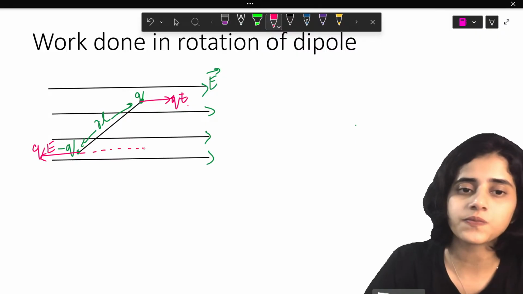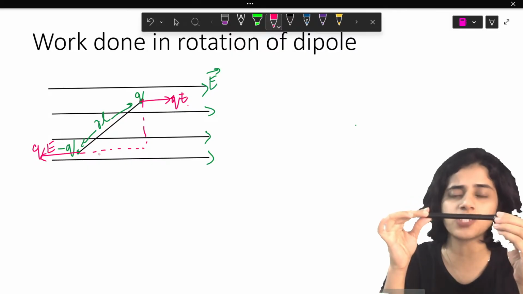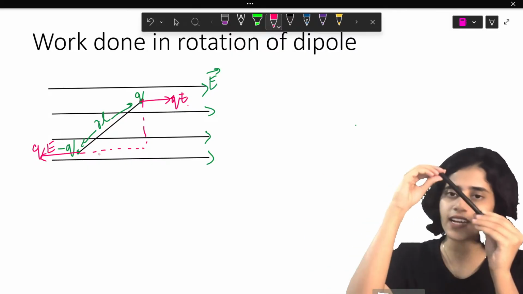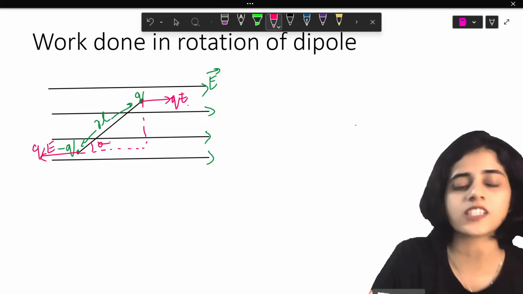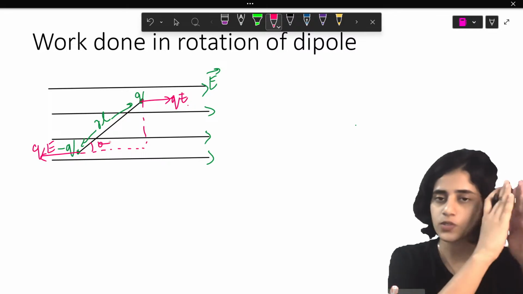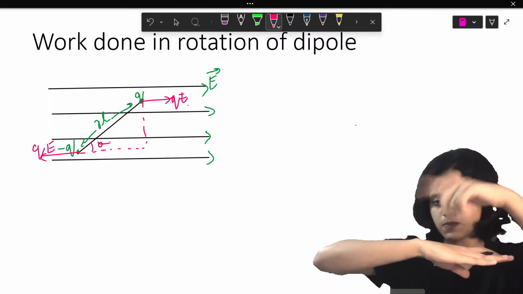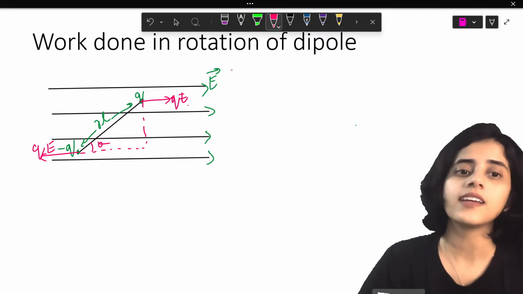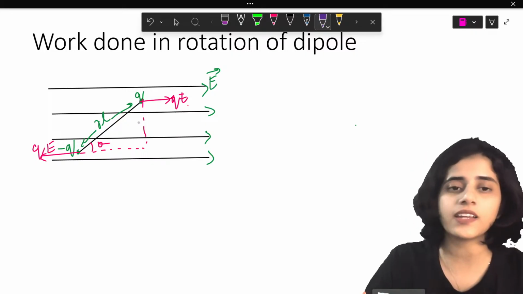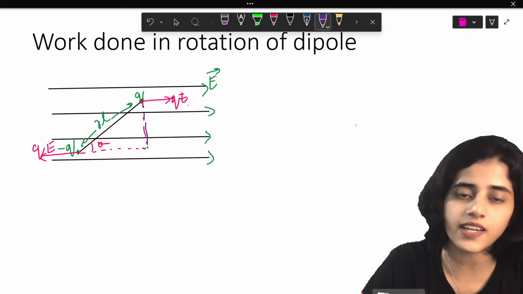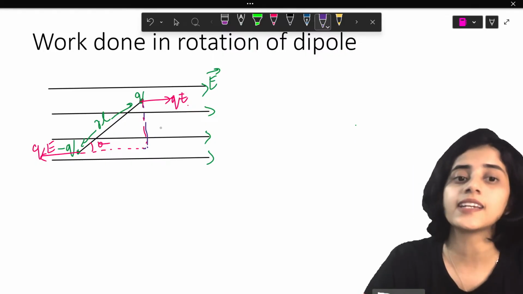Now let's say the dipole. What is a dipole? Two equal and opposite charges. So the electric field is like this, the dipole is like this. Let's say the dipole is at an angle theta with respect to the electric field. Using trigonometry, if this is theta, how will I find this side? This is the opposite side, so I should take sine theta.